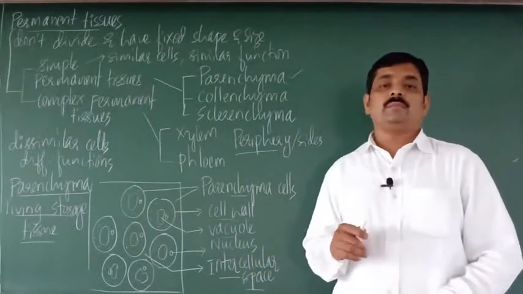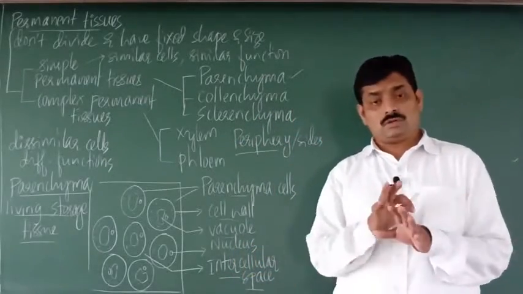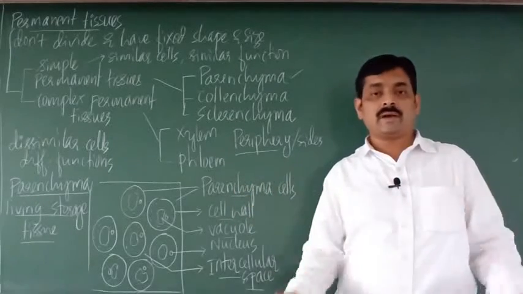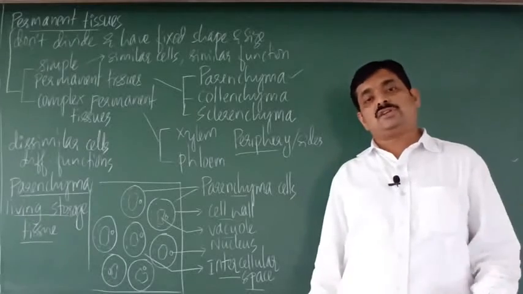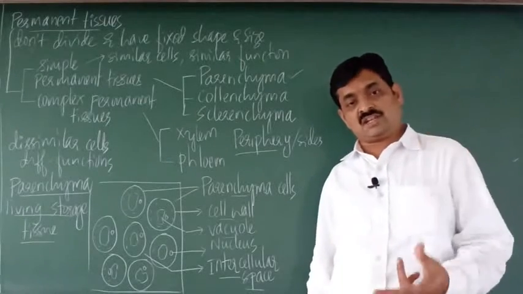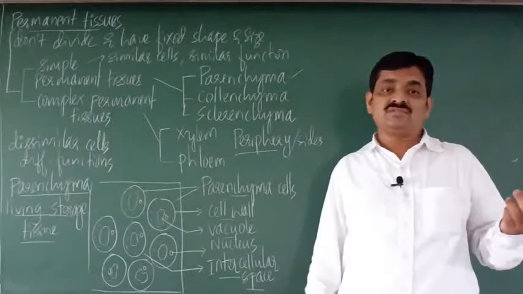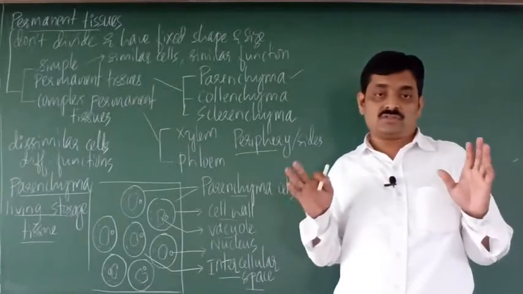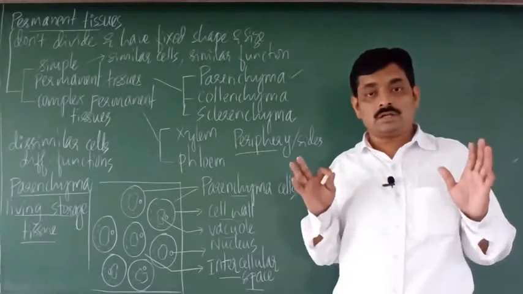Where do you find parenchyma in plants? In almost all parts of the plants, you find parenchyma. Parenchyma tissue may be present in the stem, in the root, in the leaves, in the flowers, in the fruits. So all parts of plants contain parenchyma tissue.